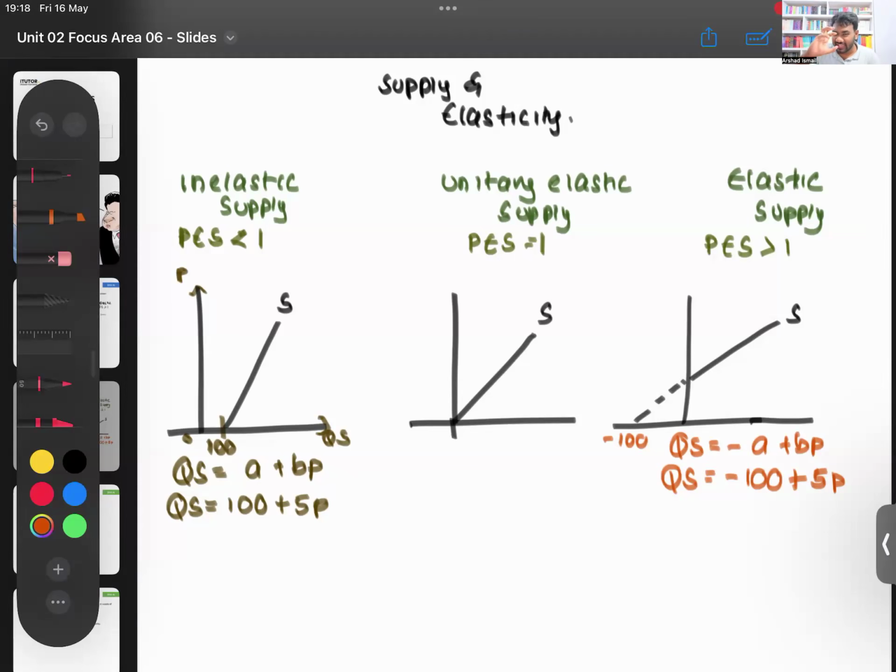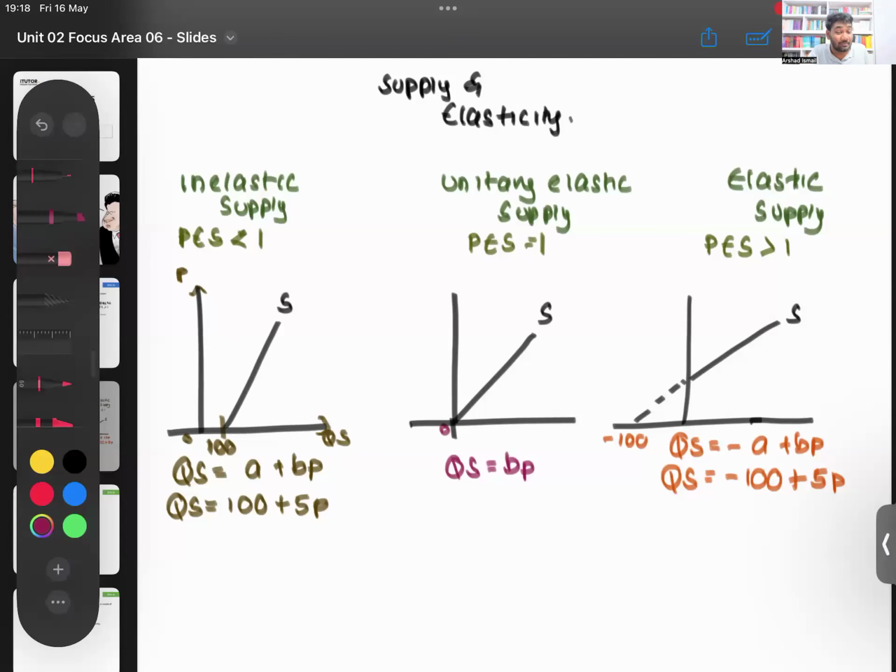So if the A component is a negative one, that means it's an elastic one. If the A component is positive, that means it's an inelastic curve. Then how does it look for a unitary elastic curve? Your A component is 0. So for a unitary elastic curve, your supply equation will be in the format of QS equals BP.